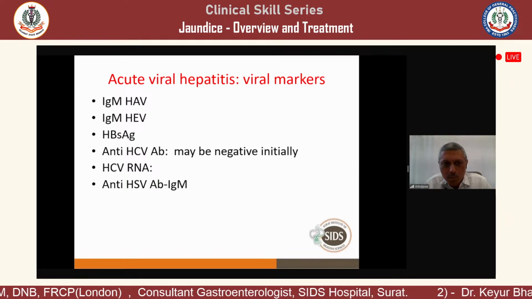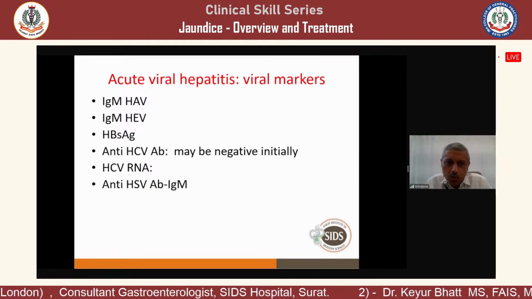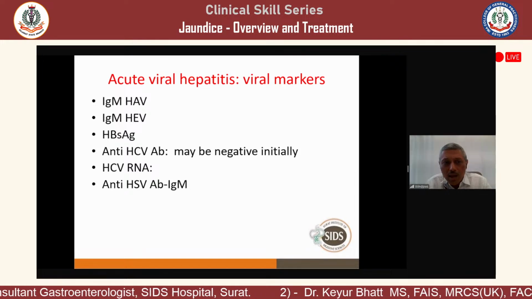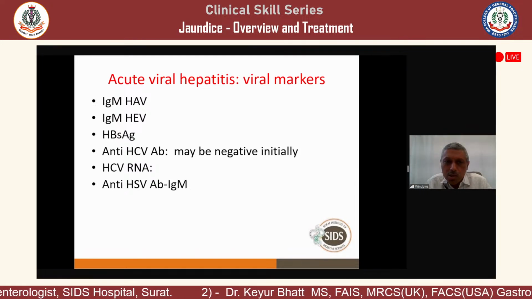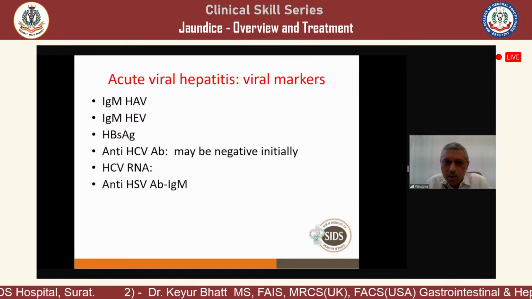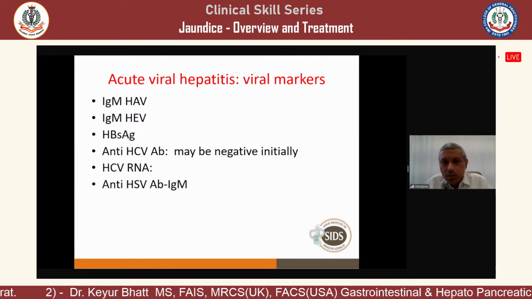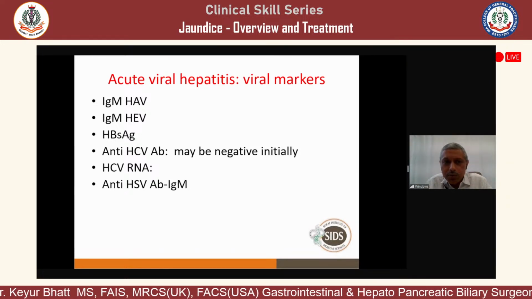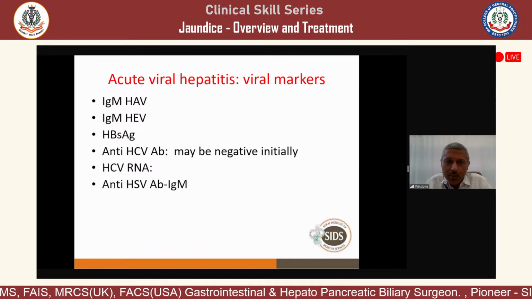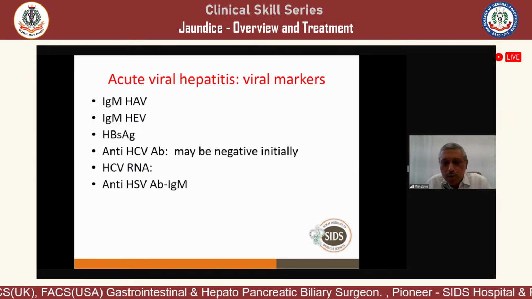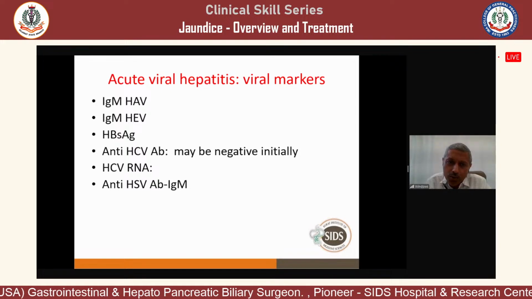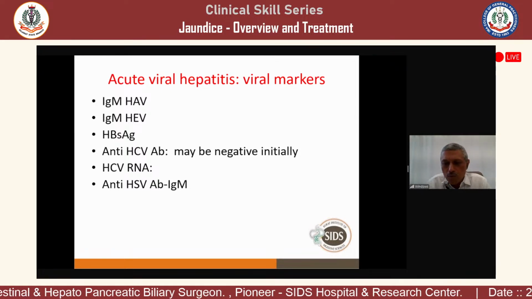Hepatitis A and E are waterborne. B and C are bloodborne. And in acute C, we have to check HCV RNA, because the HCV antibody will take around 2.5 to 3 months to develop. So even with the latest third generation ELISA method, the first 2.5 months will be false negative. So if you are thinking of acute C, look for HCV RNA.